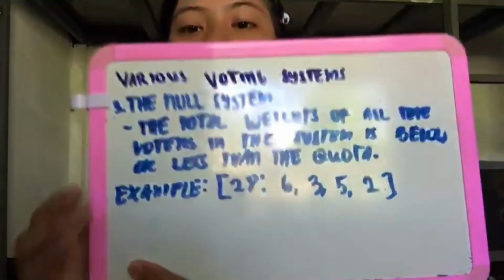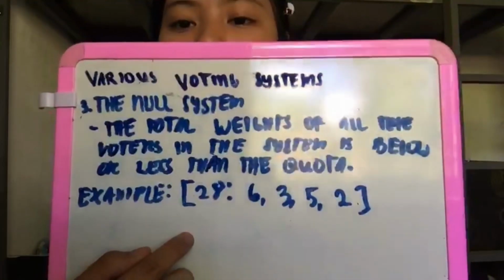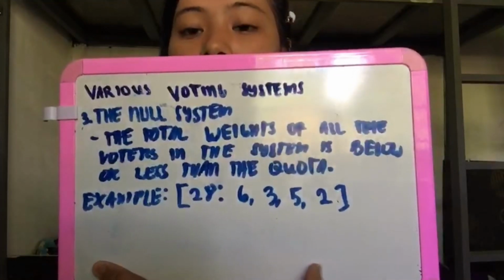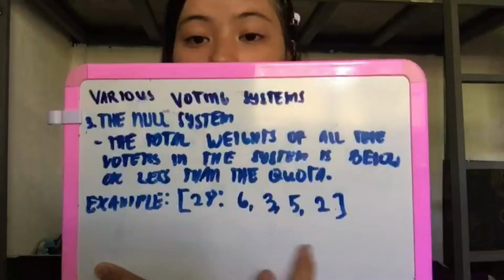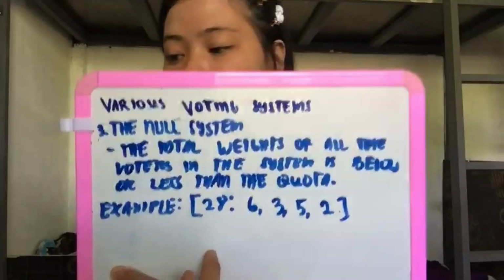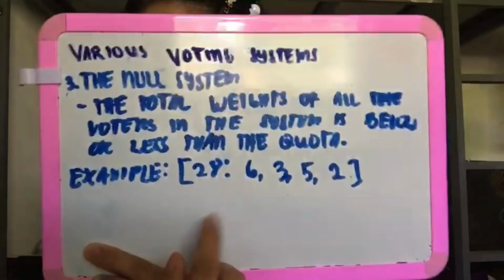Third is the null system. A null system is when the total of weights of voters is less than the quota. For example, our quota is 28 and the voters are 6, 3, 5, and 2. When you sum up the voters, it is less than 28. So therefore, no measure can be passed.